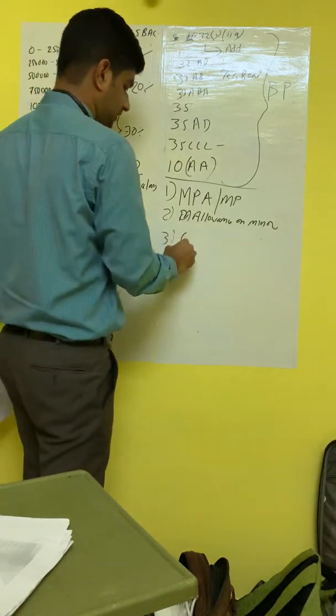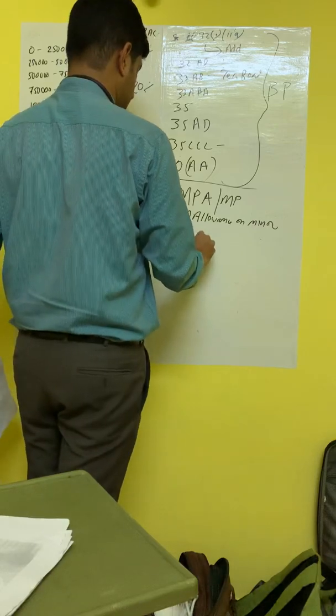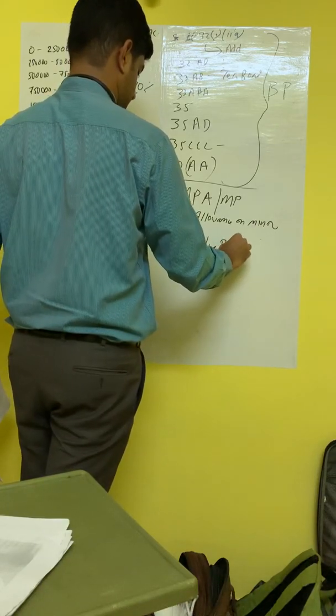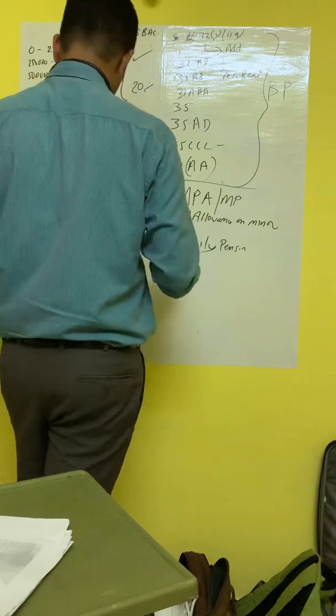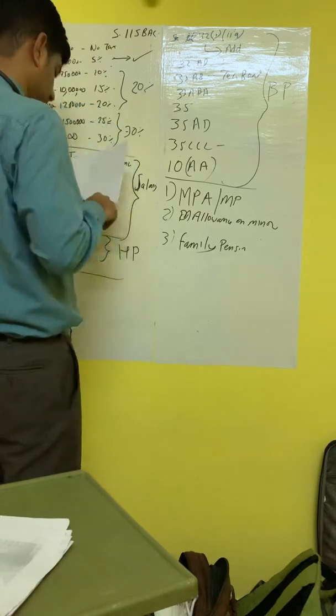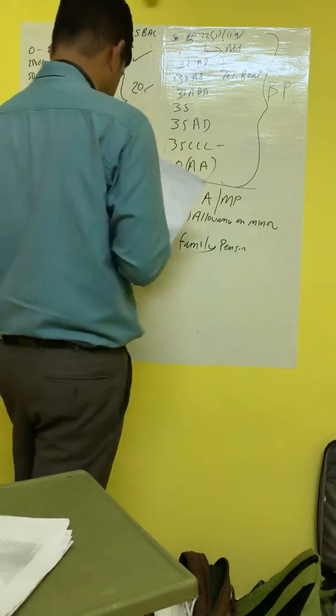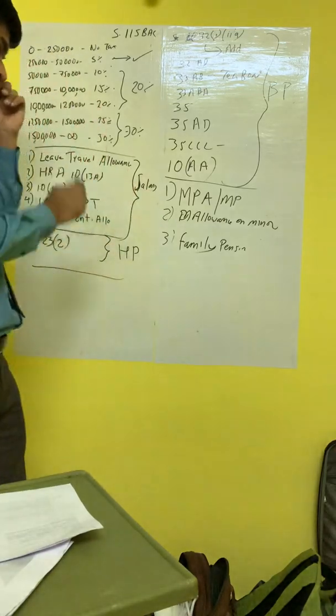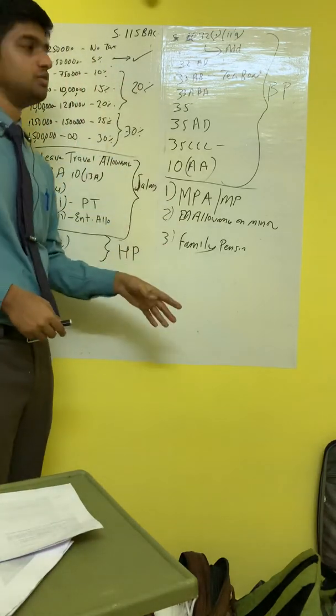So you cannot claim the family pension deduction if you are following this regime. Earlier you could claim 1/3 of the pension or 15,000, that is not possible now. So these are the deductions that you will lose if you follow the new slab.